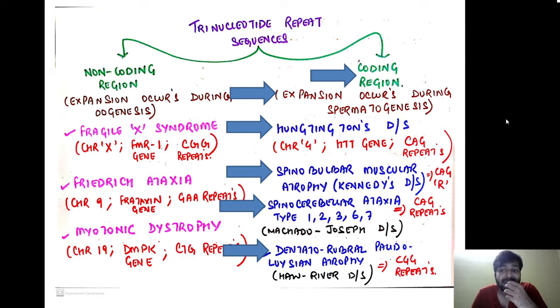they have CAG repeats, not CGG. It was a mistake on the slide; it is CAG repeat. So all the trinucleotide repeat sequences involving the coding region, the classical repeats are CAG repeats, not CGG. There is an error over here; the last example, Haw River disease, will be CAG repeats.